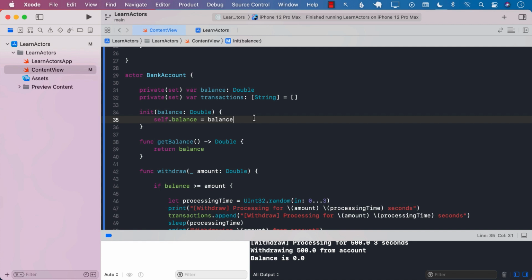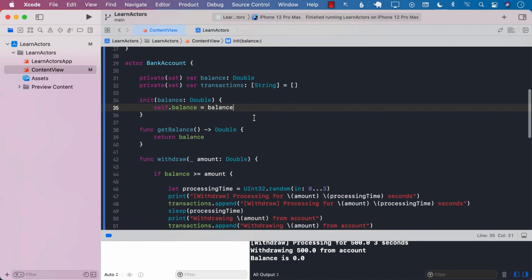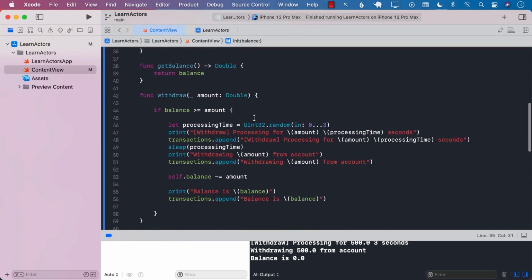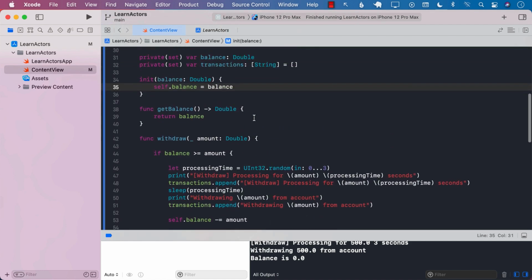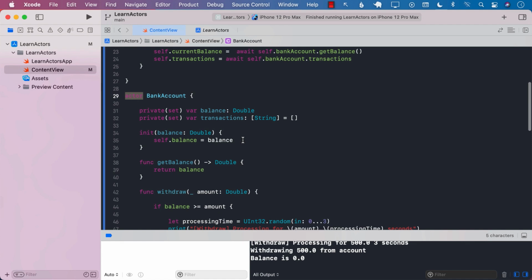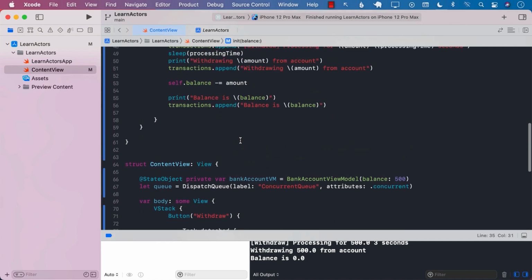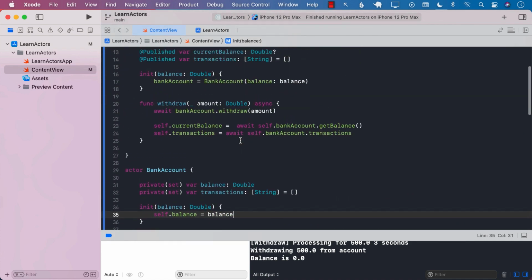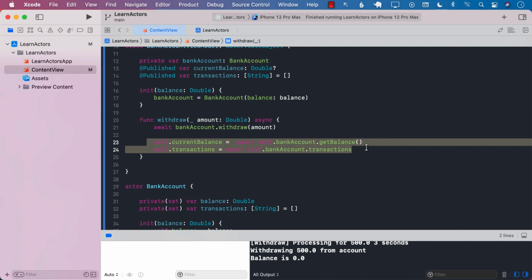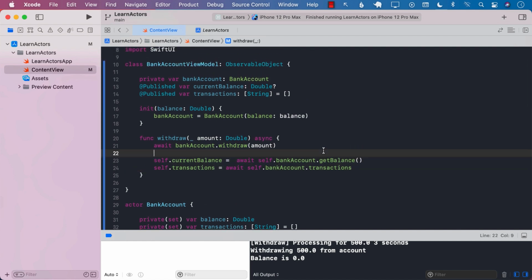We didn't really have to use serial queues. We didn't really have to use any locking mechanism, but we simply added an actor which solves the issue of concurrency and the race conditions. Make sure that when you are using actors, you are awaiting for these things. Because if you're not awaiting, then first of all, it's not even going to compile. It will give you an error. And if you're not awaiting, then that particular thread is not really suspended.